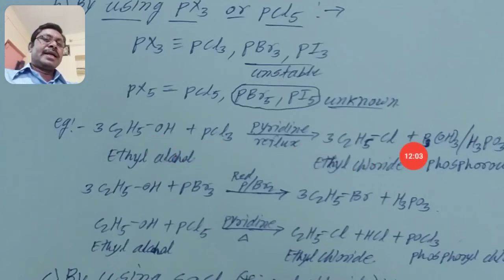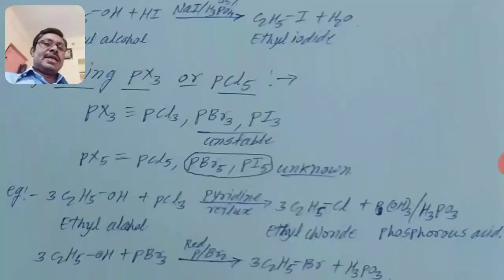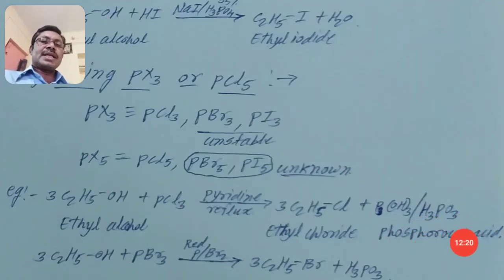Then you can write here P(OH)3 or H3PO3. That is known as phosphorous acid. If it is H3PO4, then it is known as phosphoric acid. If H3PO3, then it is known as phosphorous acid.